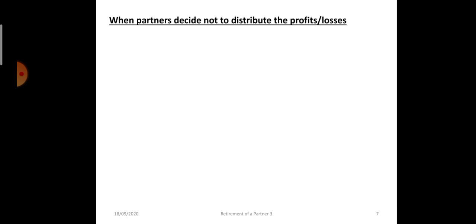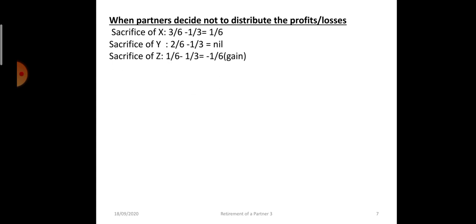The same question, if the partners decide not to distribute. In that case, we have to calculate the gaining ratio and sacrificing ratio. So sacrifice of X, old share minus new share, 1/6 sacrifice. Y, there is no effect, and Z is gaining 1/6 share. So Z is gaining 1/6 share, and X is sacrificing 1/6 share.